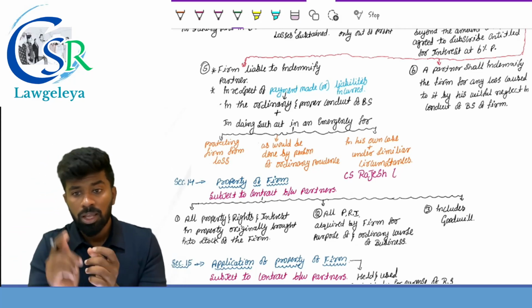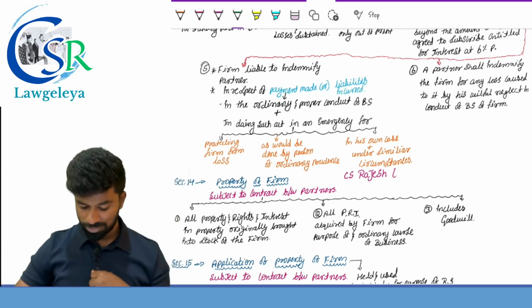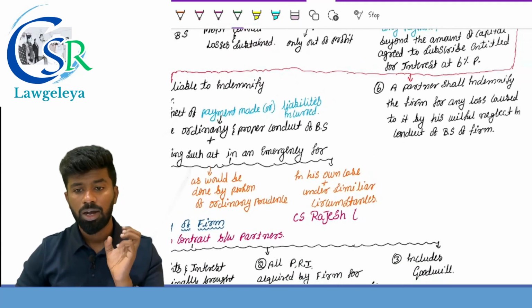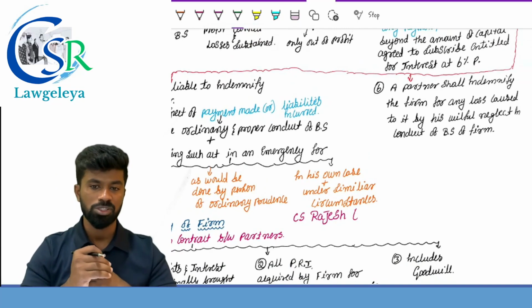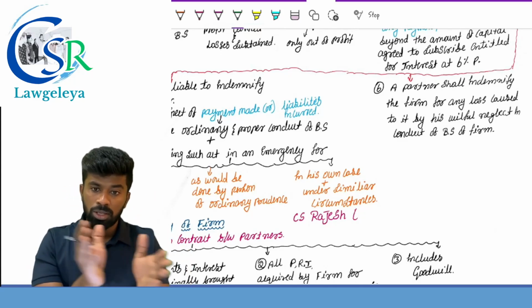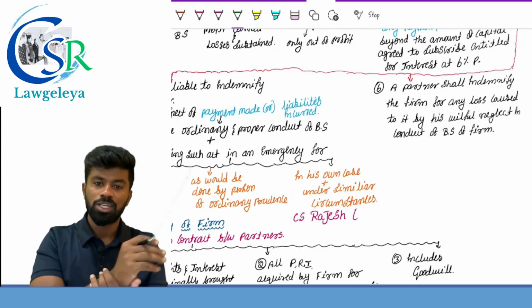In the same way, the partner should indemnify the firm for any loss caused to the firm by his willful neglect or wrong in the conduct of business of the firm. If he does any willful neglect and the firm suffers the loss, he should compensate whom? He should compensate the partnership firm.